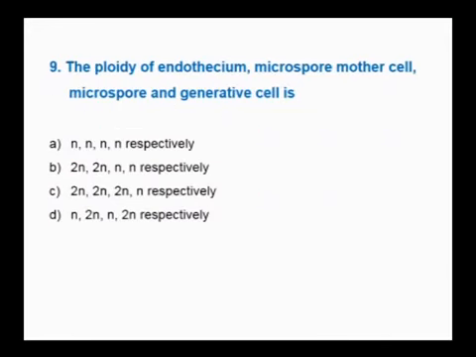Next question. The ploidy of endothecium, microspore mother cell, microspore and generative cell is. See, endothecium is a part of anther, it is sporophyte, therefore it is diploid. Microspore mother cell, it is also diploid. Microspore is haploid. Generative cell is haploid, therefore it should be 2n, 2n, n, n. Therefore, the option B is correct.